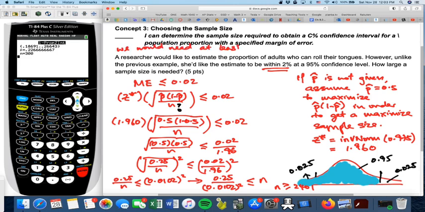So to conclude, we're supposed to interpret it. You say this: we would need at least 2,401 adults to estimate the proportion who can roll their tongues within 2% at a 95% confidence interval. You always round up, because there's no fraction of an adult; adults are always counted as whole numbers.